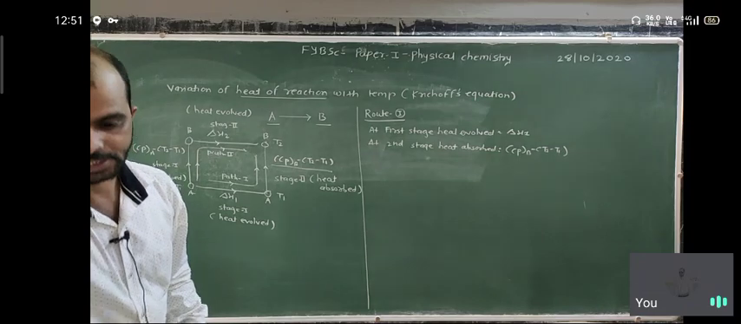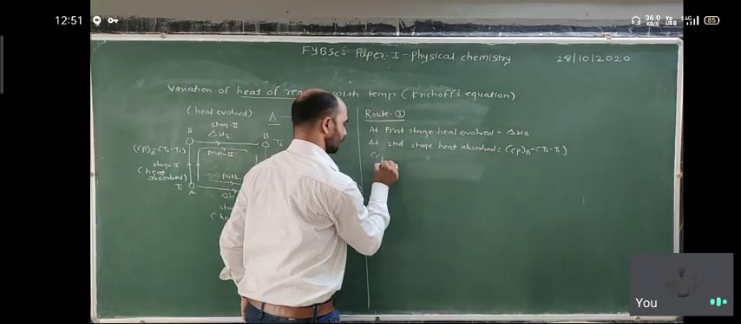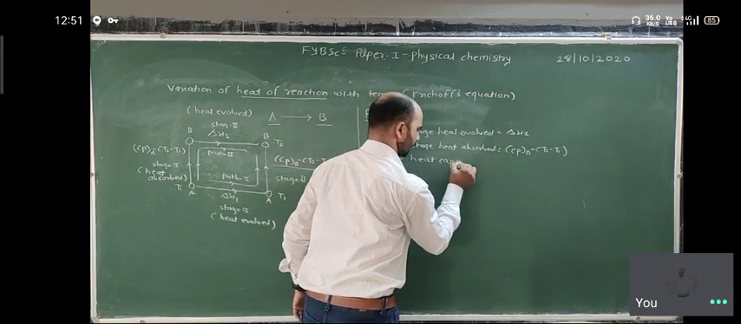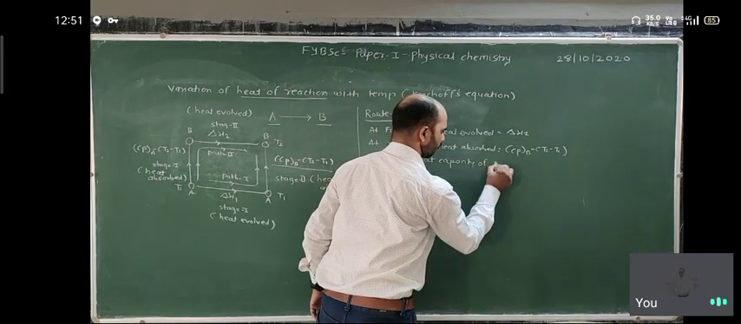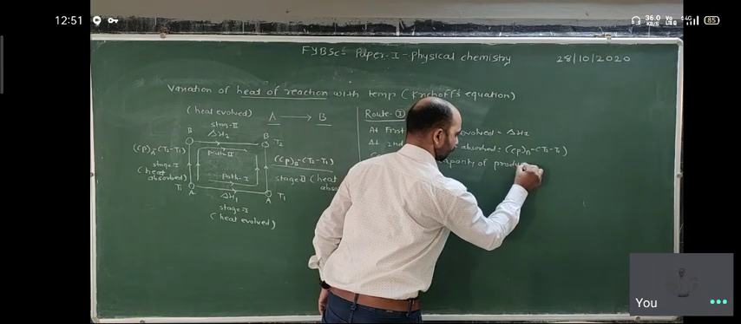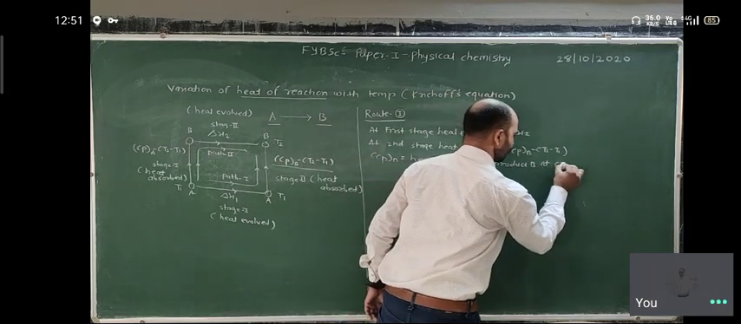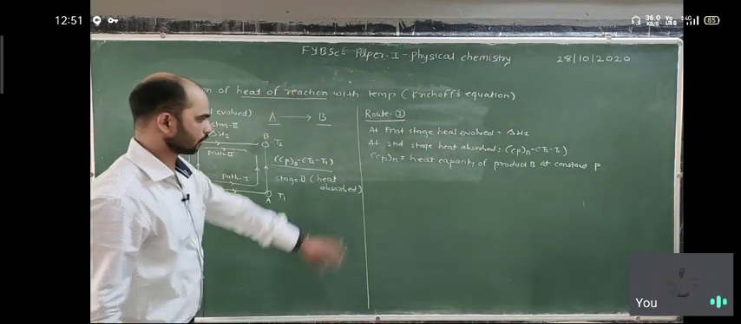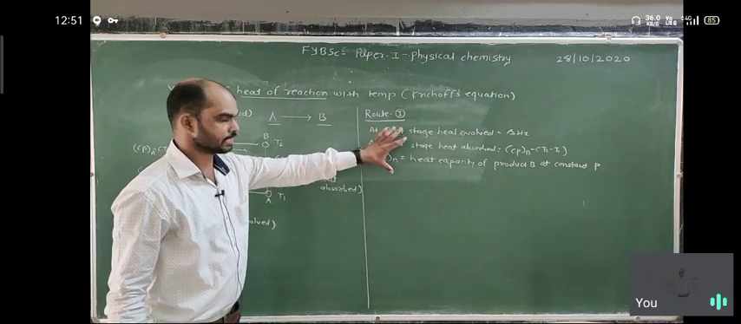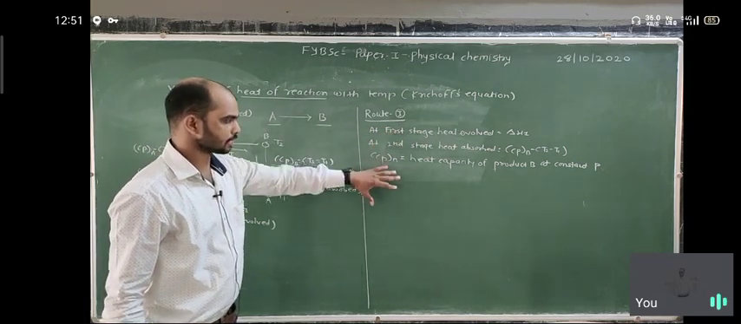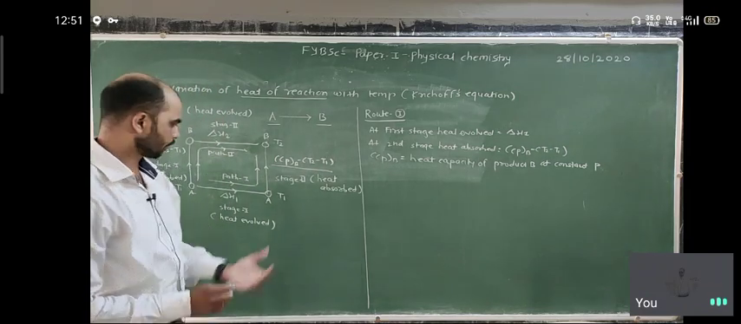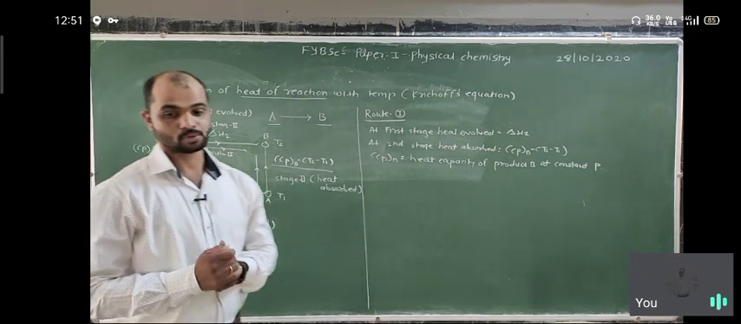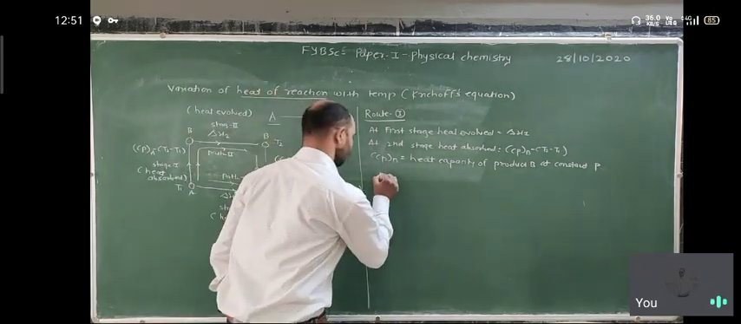Here Cp of B is the heat capacity of product B at constant pressure. First of all, if you understand this, you can easily understand how much net heat is evolved. In the first stage, heat is evolved. In the second stage, heat is absorbed. So net heat evolved is equal to